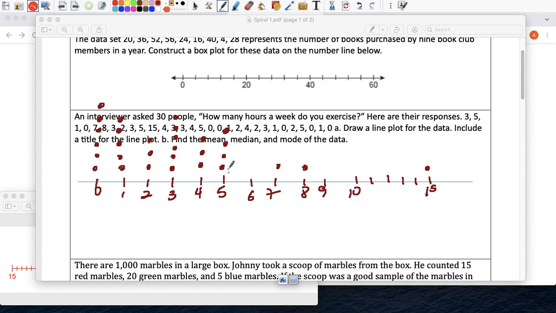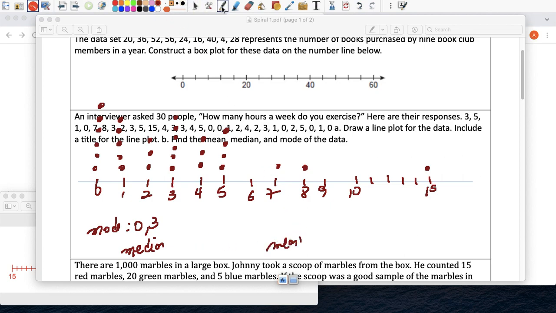It says find the mean, median, and mode. Okay, so the mode's the easiest one. Sorry, the mode is 0 and 6 because both of them have 6. The median, well, let me do the mean first.